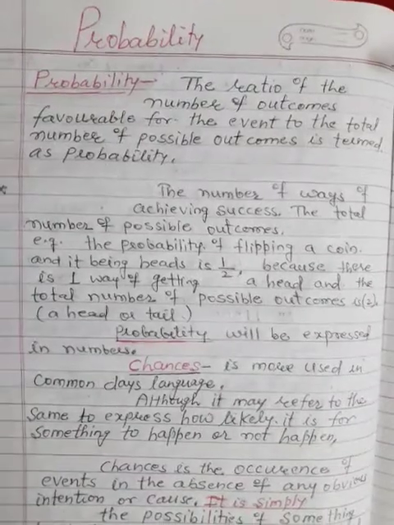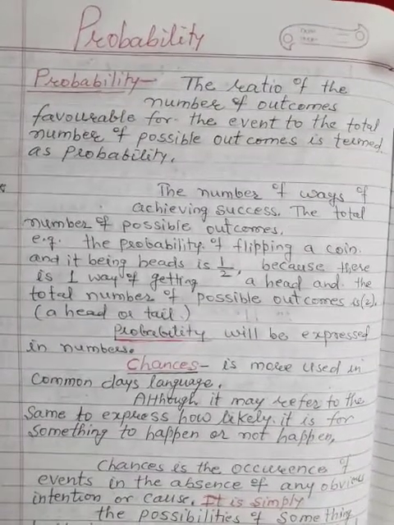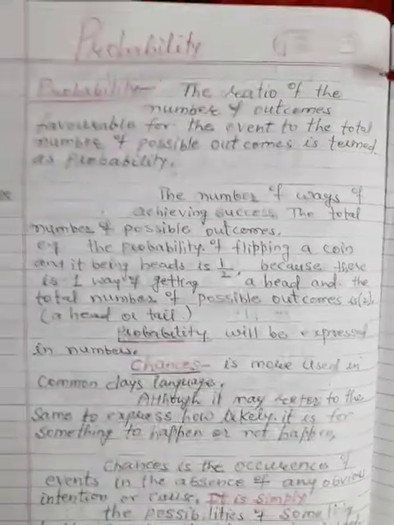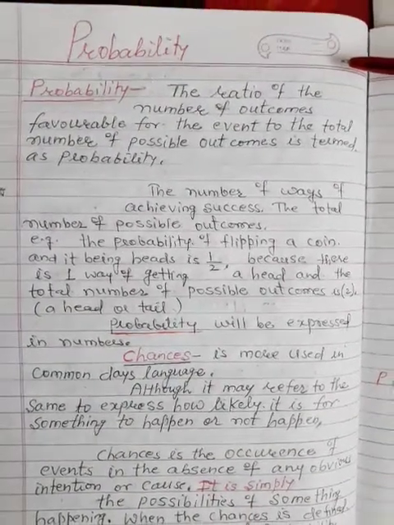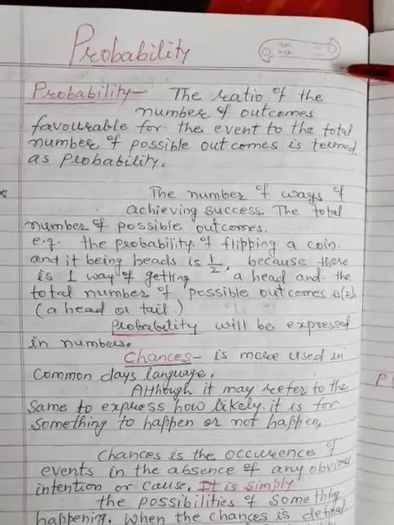After that, we discussed the bar graph, how to construct. Now, today we will discuss probability. The simple meaning of probability is possibility.